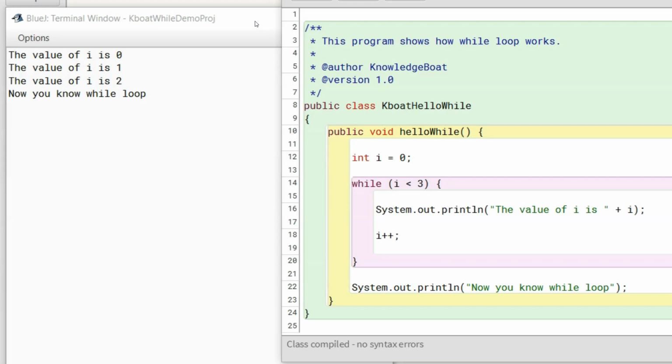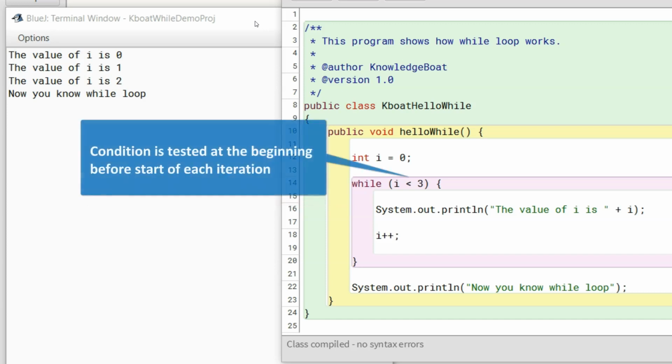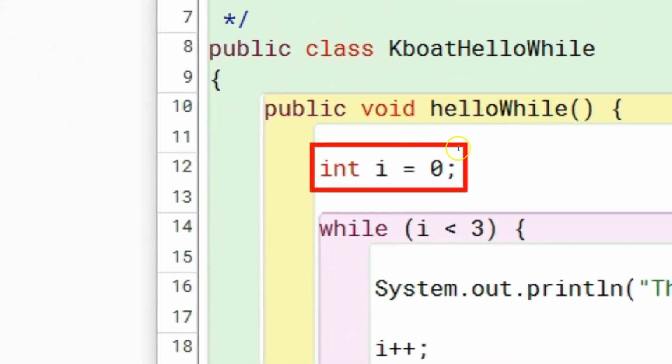Okay, moving on. In the Introduction to Loops lesson, I talked about entry and exit control loops and said that while loop is an entry control loop. Let's take a closer look at it and try to understand why while loop is an entry control loop. We saw that while loop tests its condition at the beginning of the loop before entering the loop's body. If the condition is false before the first iteration itself, then the body of the loop will not execute even once. I will change this line and initialize i with a value of 4 like this.